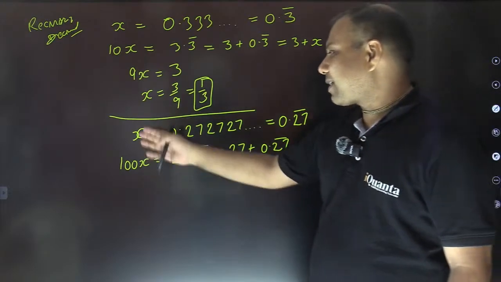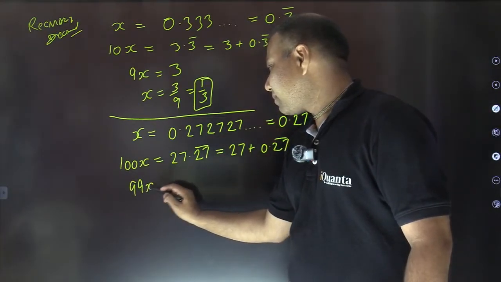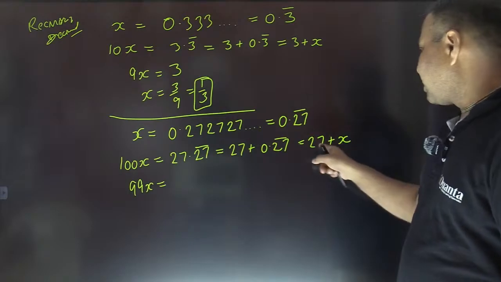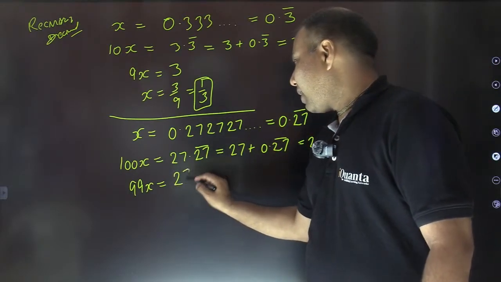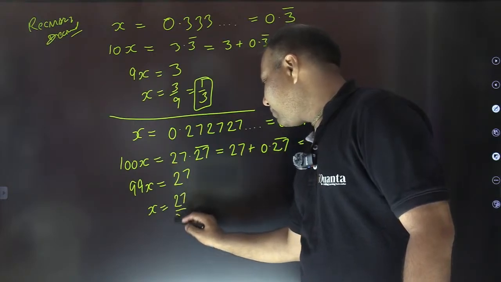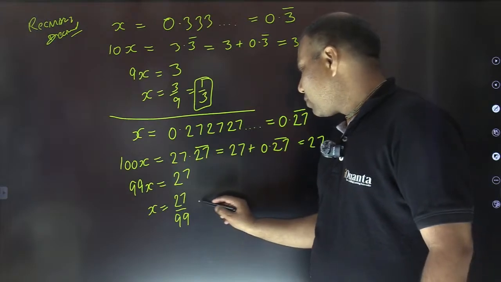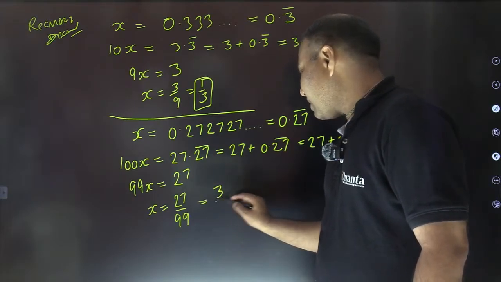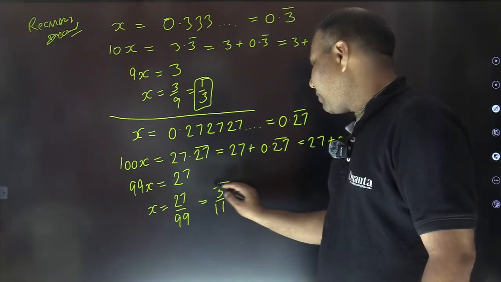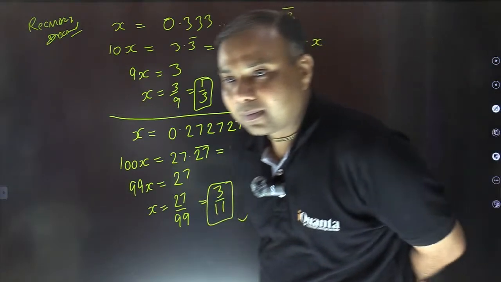Now simply subtracting x from both sides, we get 99x equals 27, and we are done. x comes out to be 27 by 99, which can be further reduced because 9 is the common factor. 9 3s are 27 and 9 11s are 99. So 3 by 11 is the right answer. Okay?